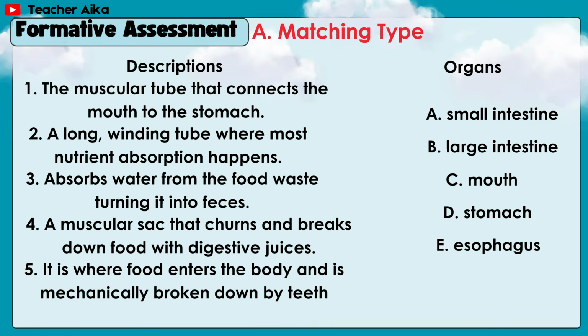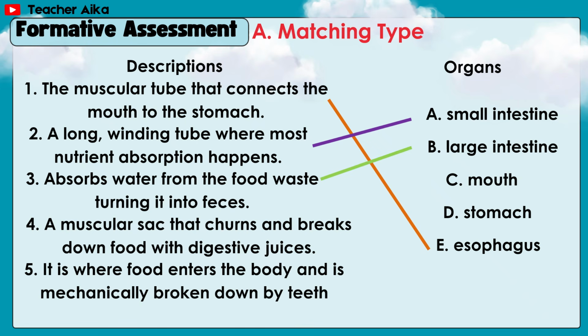Formative assessment. Matching type. Number 1, the muscular tube that connects the mouth to the stomach. Answer E. Esophagus. Number 2, a long winding tube where most nutrient absorption happens. Answer A. Small intestine. Number 3, absorbs water from the food waste, turning it into feces.